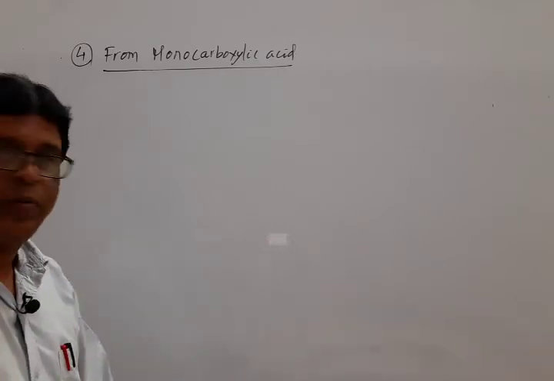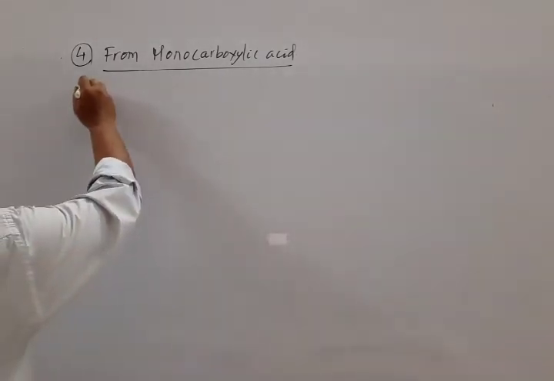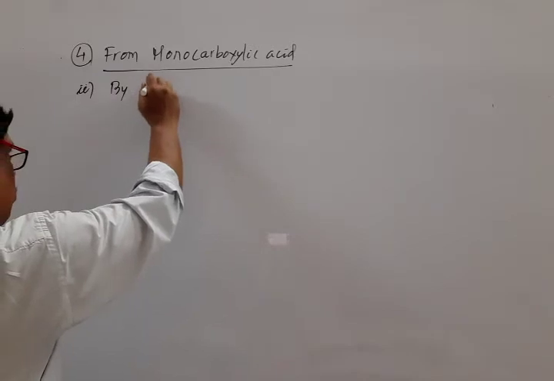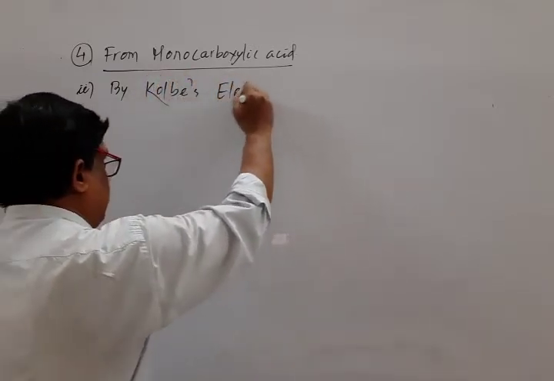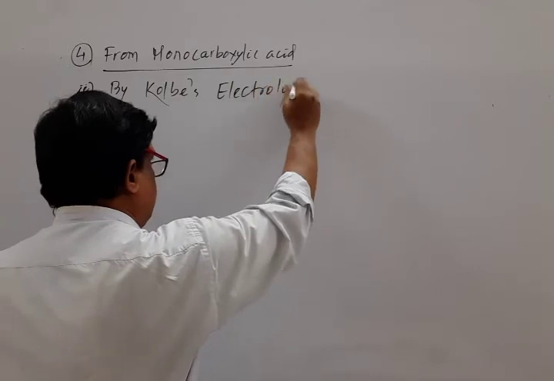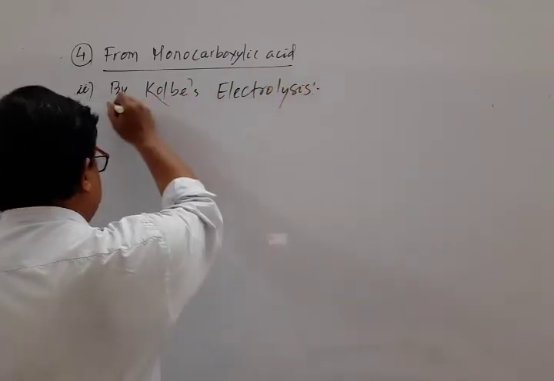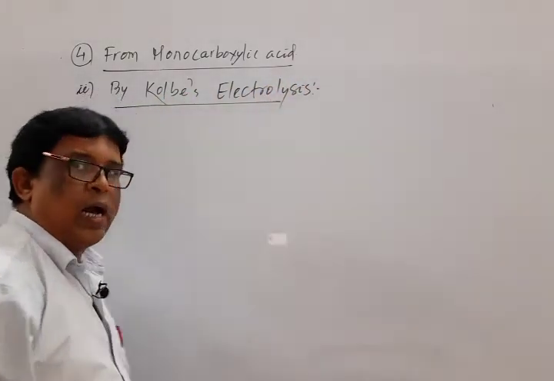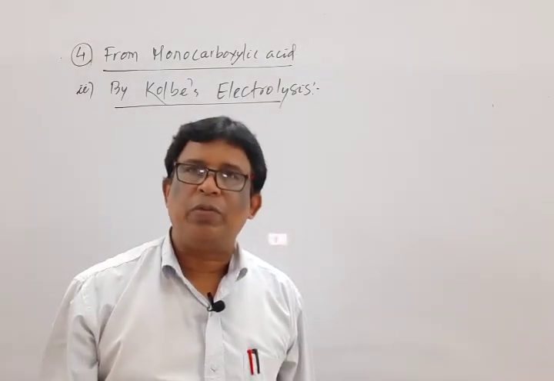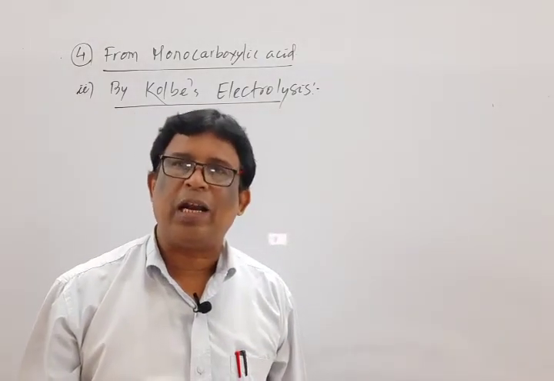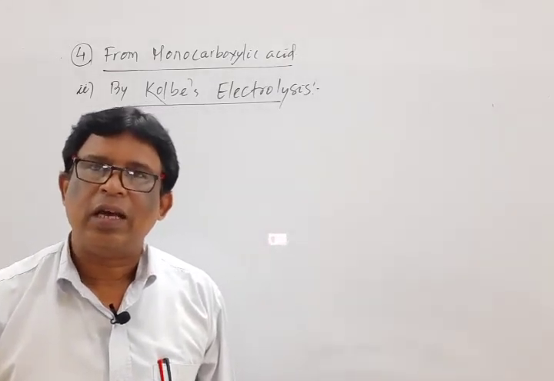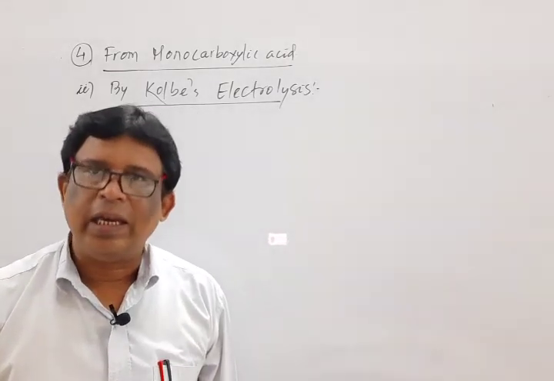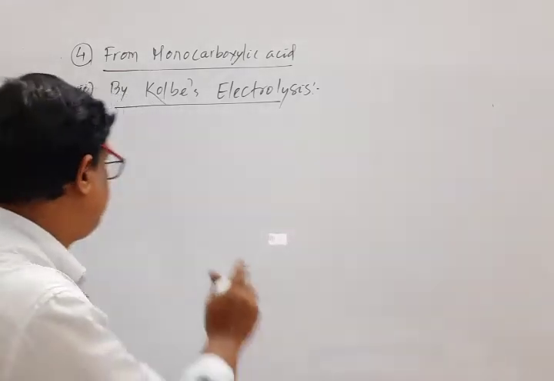What is the second sub-bit? That is by Kolbe's electrolysis. Note down the statement. What is the statement? When an aqueous concentrated solution of sodium or potassium salt of carboxylic acid undergoes electrolysis, at the anode an alkane is formed. Note down.